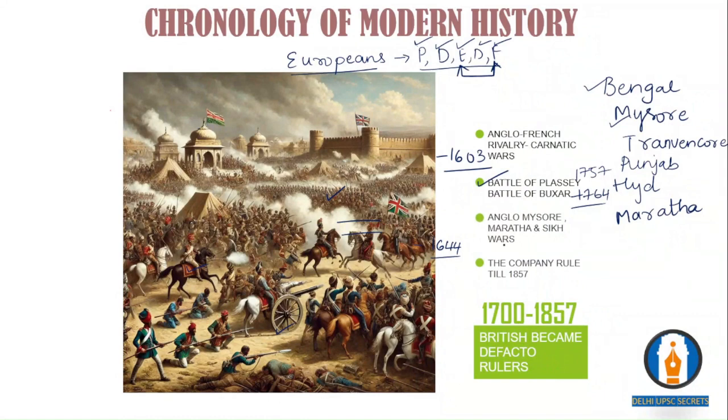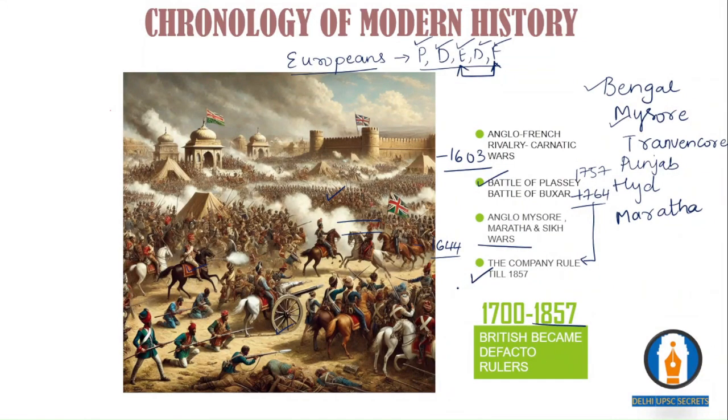From 1764 till 1857, the most crucial event of which is the revolt of 1857, you would see the company ruling the Indian subcontinent.